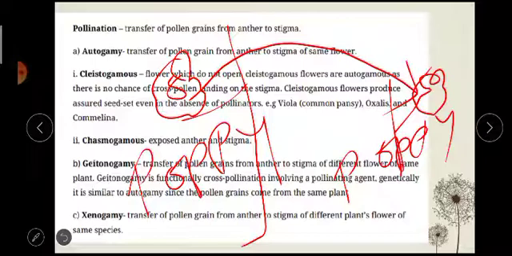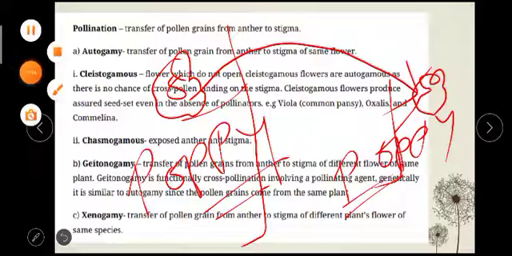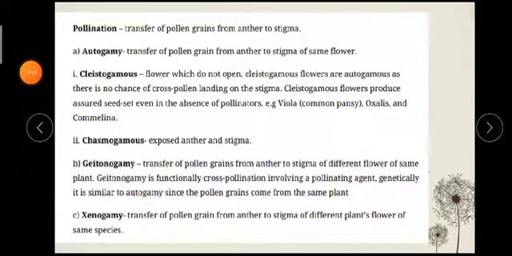Or a hibiscus cannot go and fertilize a rose. They will have to be the same variety or same species. But it is happening in two different plants. That's why it's called xenogamy. Since it is not in the same plant, it is called xenogamy. And since it is not in the same flower, it is called cross pollination.